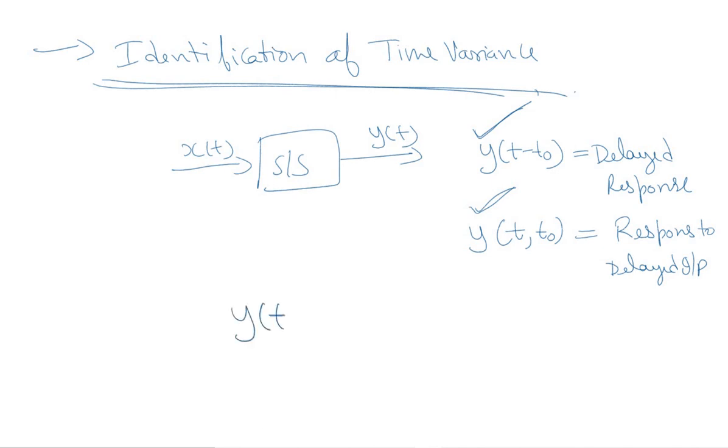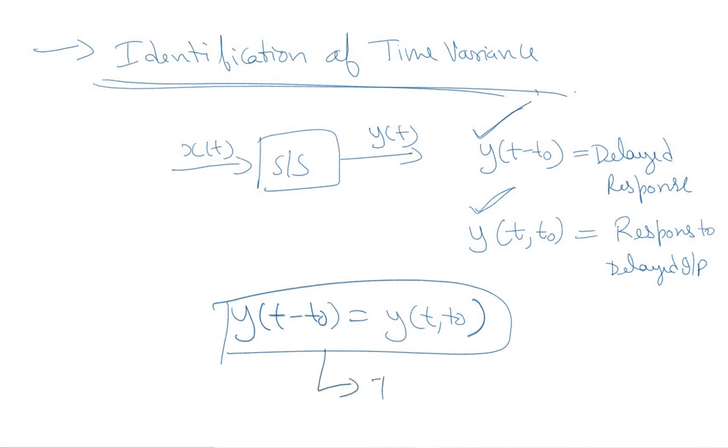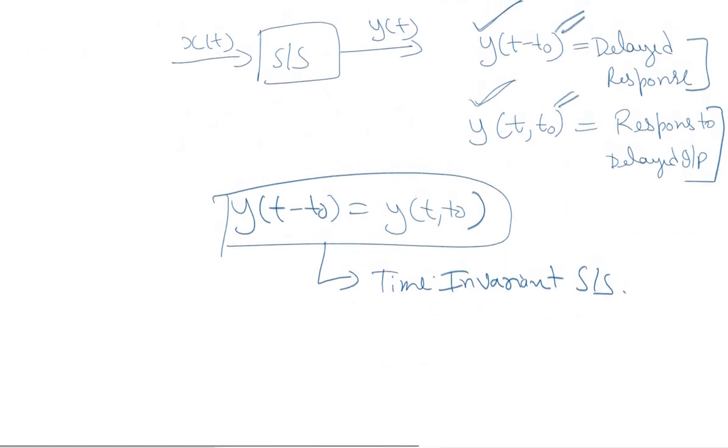That is, if y of t minus t naught is equal to y of t comma t naught, then we can say the system is time invariant system. So for any given system, we need to check these two types of outputs, that is the delayed response and response to delayed input. Now let us see how we find out these two things.